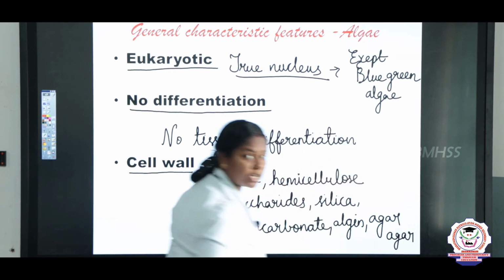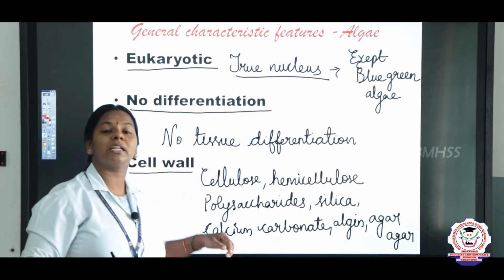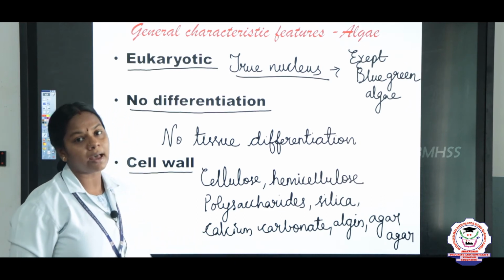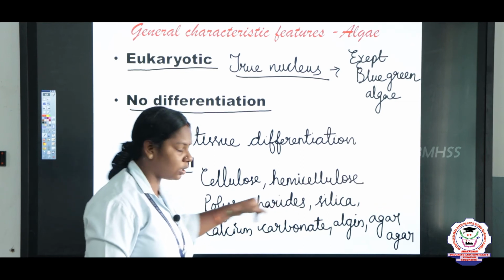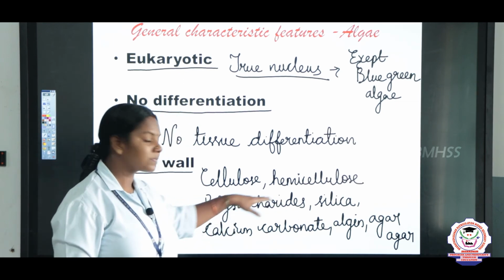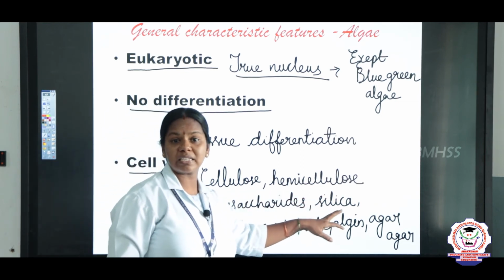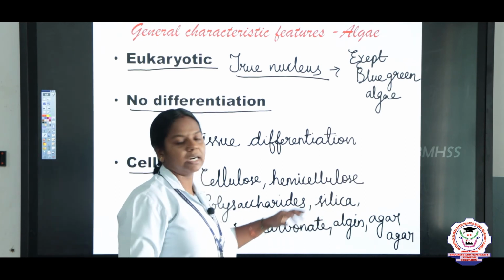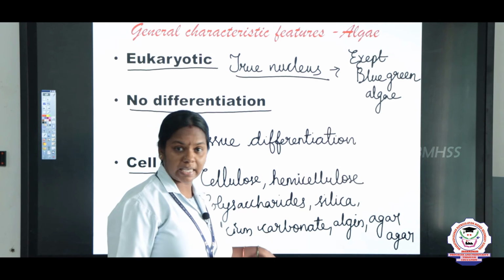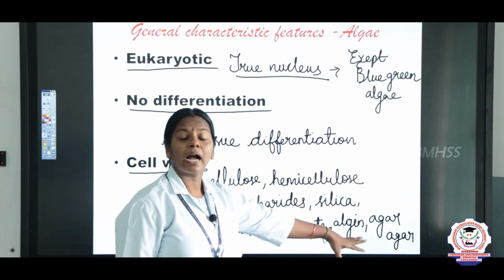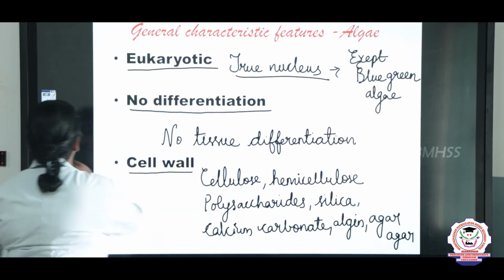So, it is an important 2 mark question, children. Write the cell wall composition of the algae. So, the cell wall is made of cellulose, hemicellulose, polysaccharides. Some are made of silica, we can say it as siliceous, and some are made of carbonate, we can say as calcareous, and algin and agar-agar.